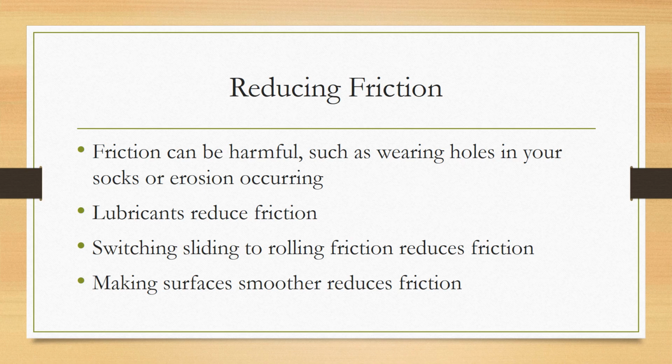But we have ways that we can reduce it. So for one, if you add some kind of lubricant, like oil, for example, that's why we add oil to our cars, because it helps the parts and the mechanics within the car so that those parts don't wear down as quickly. Because as they move against each other, they would wear down. But if we have a lubricant there like oil, it's going to create less friction, which means they're going to wear down less quickly. Also, if you switch from sliding to rolling, like I said, if you're pushing a dresser, you add wheels, it's going to be a lot less friction, so it's going to make it a lot easier to move. And then also if you just smooth out that surface. So remember, the smoother the surface, the less friction you have.